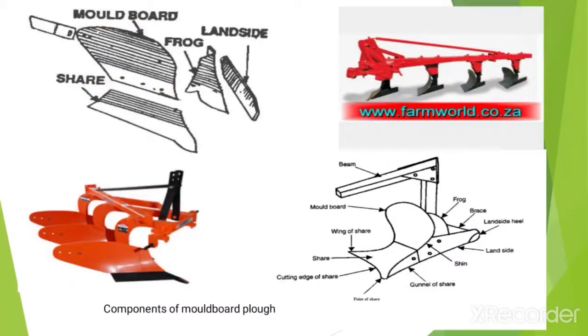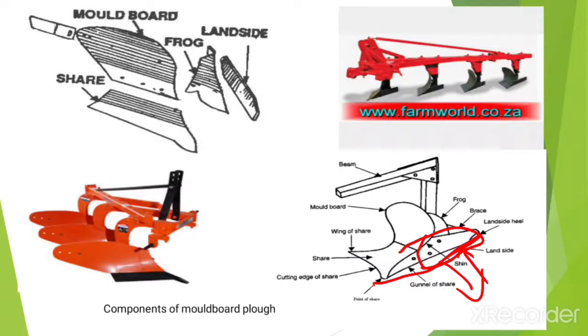Now the next component is the landslide. This part is called the landslide. It is a flat plate which bears against and transmits the lateral thrust of the plow bottom to the furrow wall. It means it helps to resist the side pressure exerted by the furrow slice on the mold board. It also helps in stabilizing the plow while it is in operation.